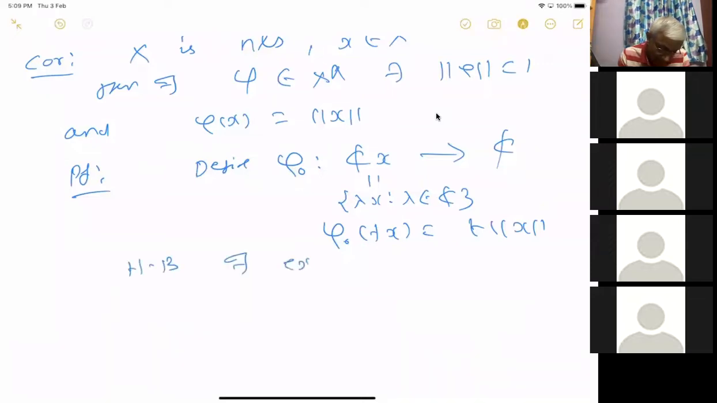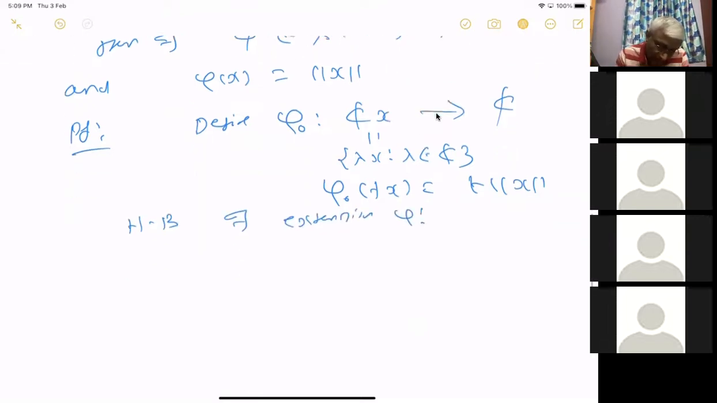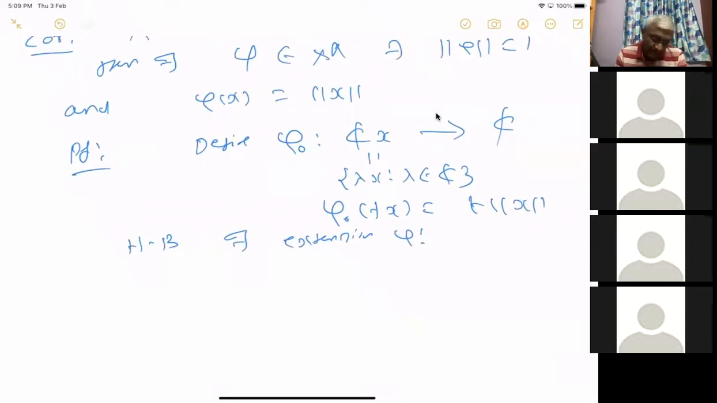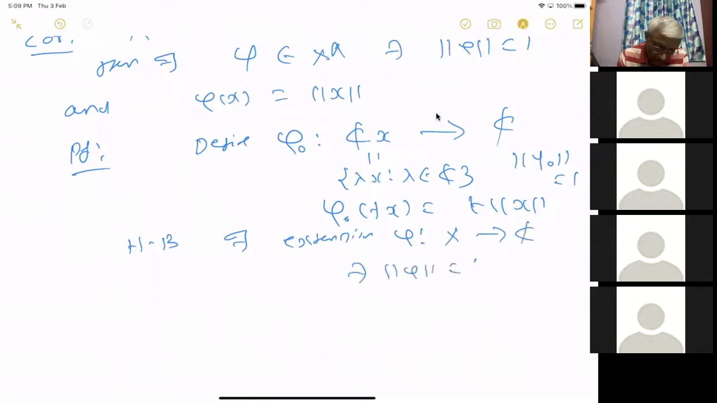There exists an extension phi, and you can see that phi naught of x is norm x, and then you can see that it preserves the norm. So the norm of phi naught equals 1. So there is a phi from X to C such that norm phi equals 1, and it extends this, so phi of x equals norm x. This immediately follows from the Hahn-Banach theorem.